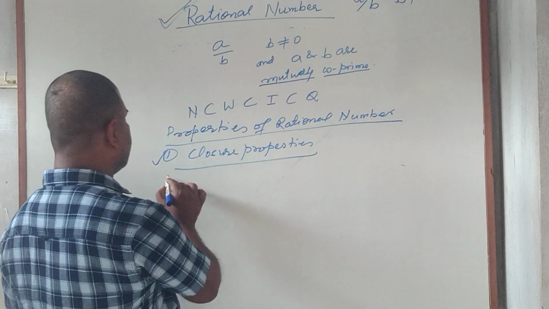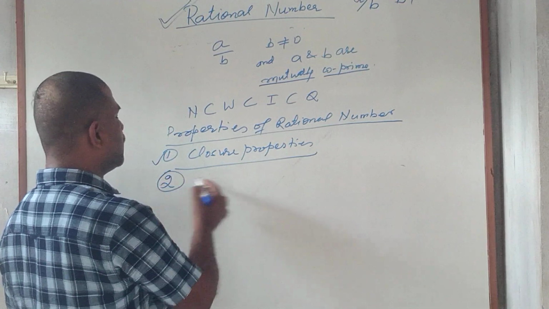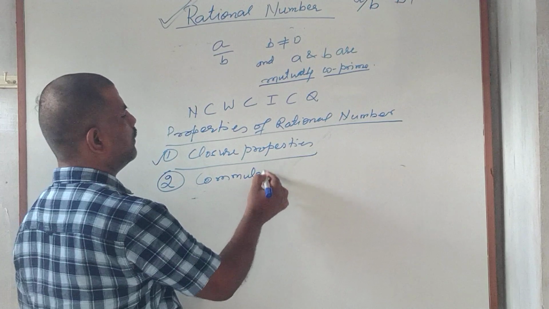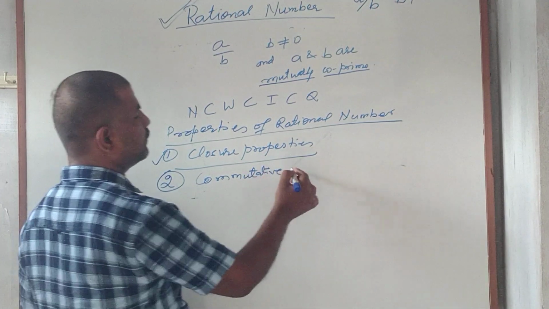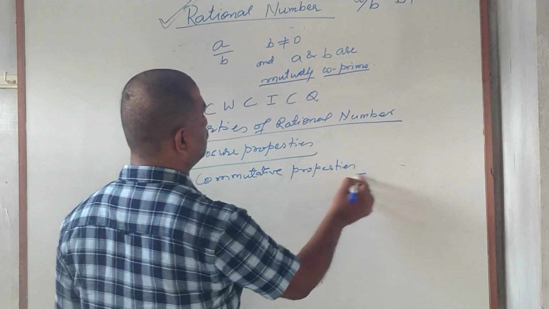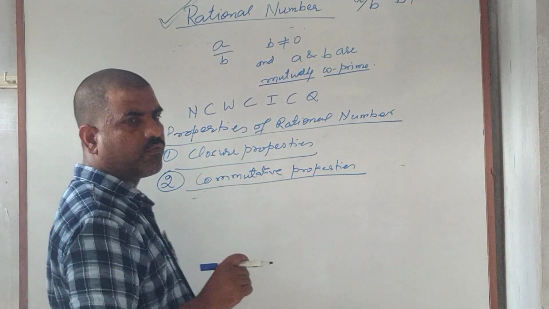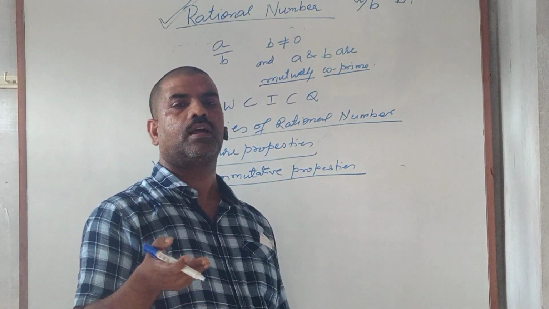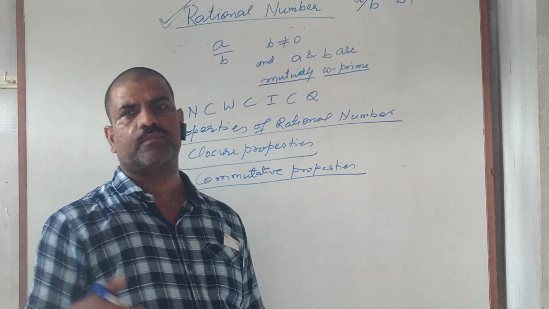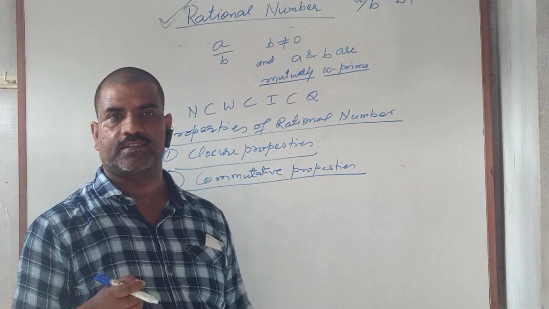Then the second property satisfied by rational numbers is the commutative property. Set of natural numbers, whole numbers, integers and rational numbers, all these number systems satisfy the commutative property.